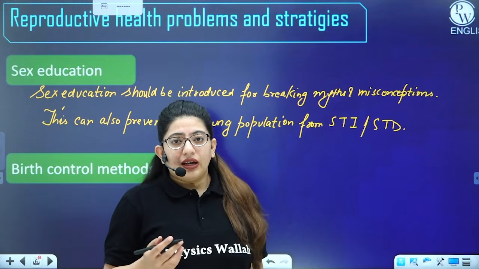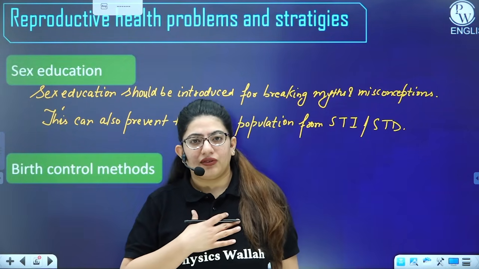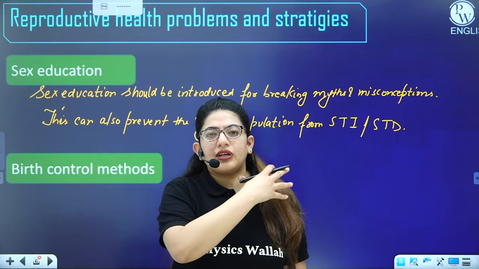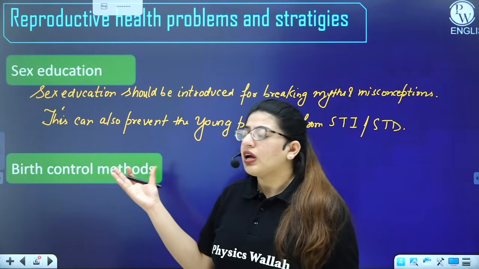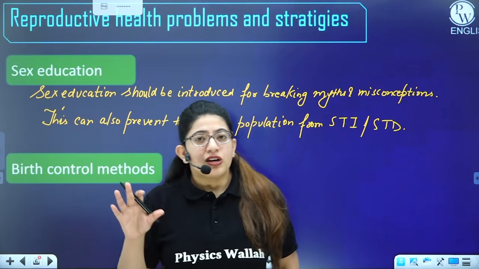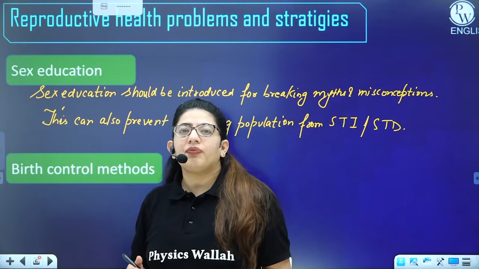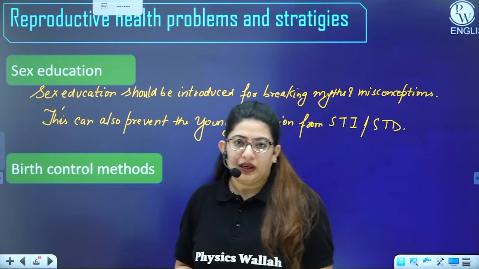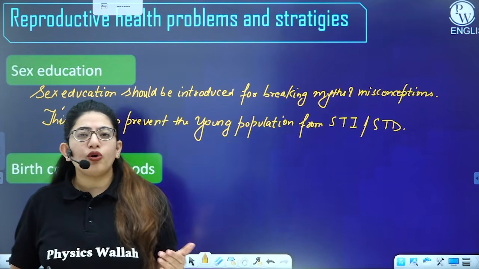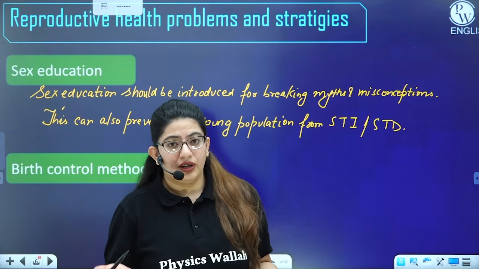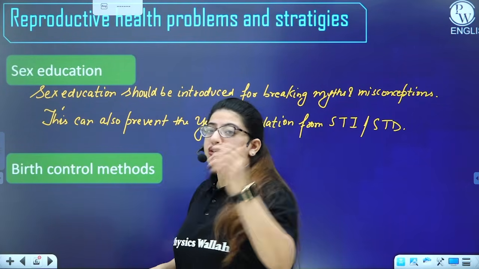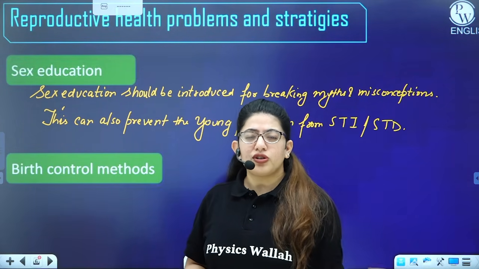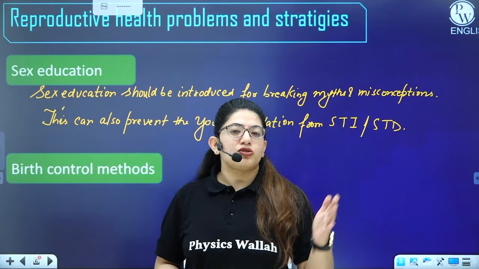If I take an initiative and go to some area where people have never been introduced to birth control pills, and I tell them that if you use this thing, you can have sex and there will be no baby, that will be a better thing, because if they don't know, they're going to produce a lot of children, right? So these birth control methods should be introduced, and they should be low cost or free for every individual, so that the population explosion can be controlled.